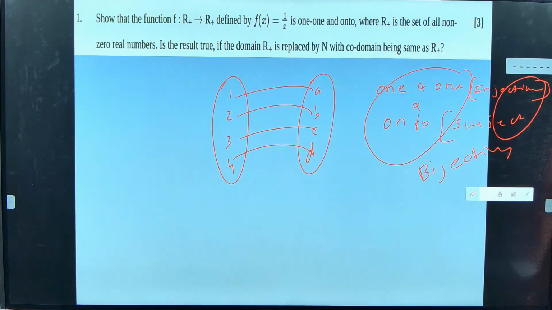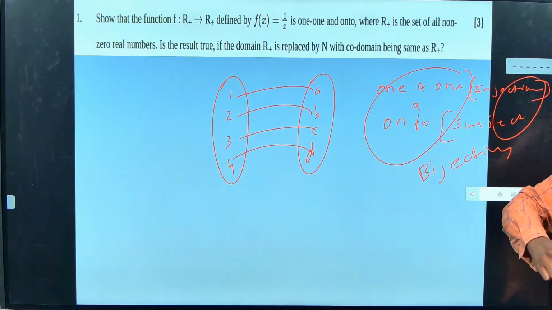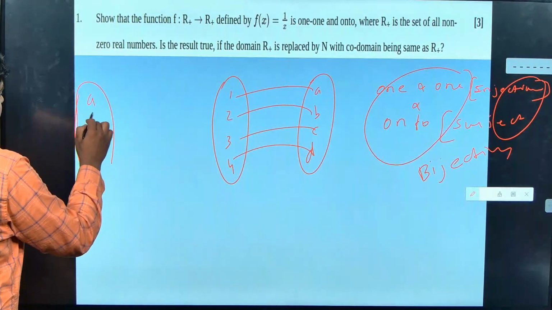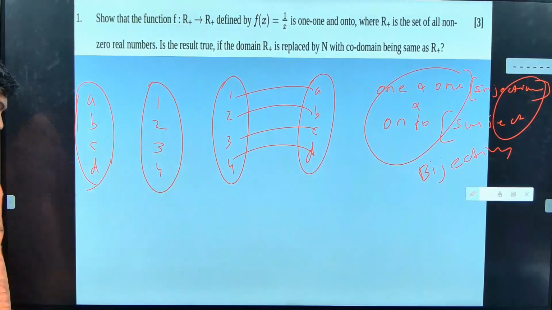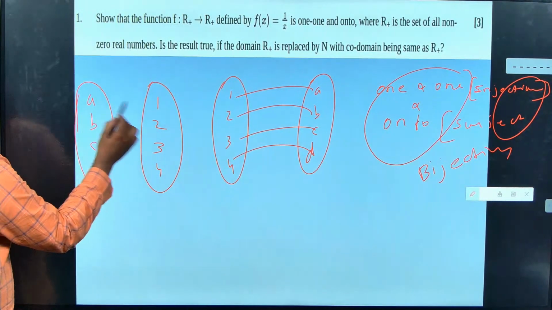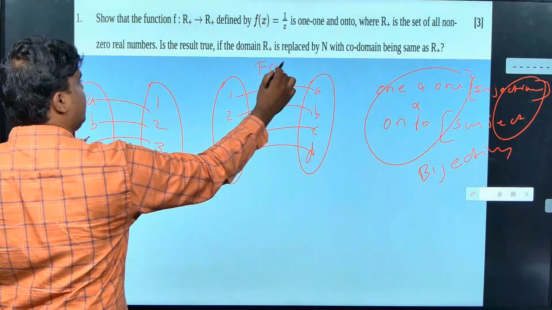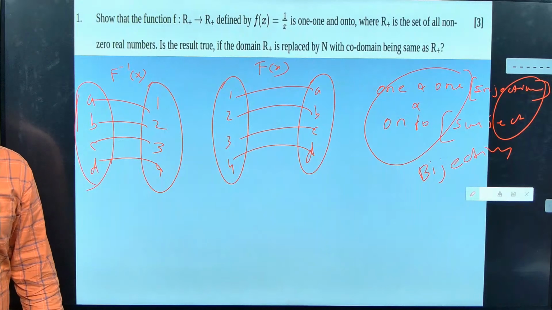Are you getting, guys? Why is a bijective function more important? That also I explained. Because only bijective functions will have an inverse. Only a bijective function will have what? An inverse. The same thing I can ask in a different way also. What is an inverse, guys? If I have like this, I am going to put A, B, C, D here and 1, 2, 3, 4 here. Just exchange it. Now it will come like this. This is a function, and this is the inverse function. This inverse function is possible only for a bijective function.